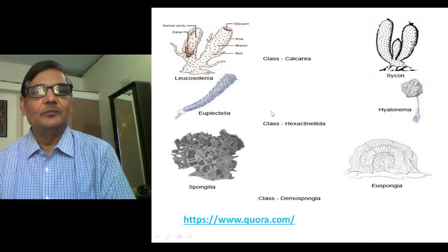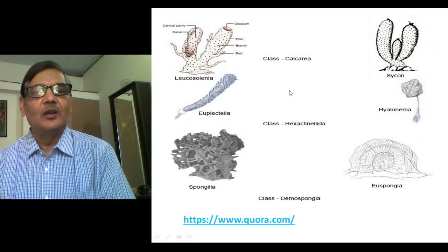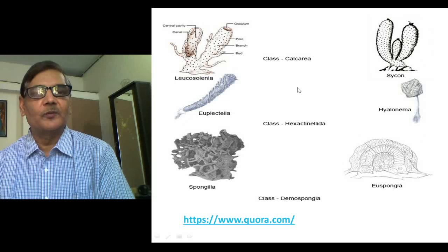See, in this figure, 6 different representatives are given, and if you carefully observe their body surface, you can see the presence of so many minute pores. These pores are called as ostia. So all these representatives have pores on their body surface, and this is the reason that the name Porifera is given to this phylum, that is, animals bearing pores. Pori means pores, fera means bearing, animals bearing pores on their body.